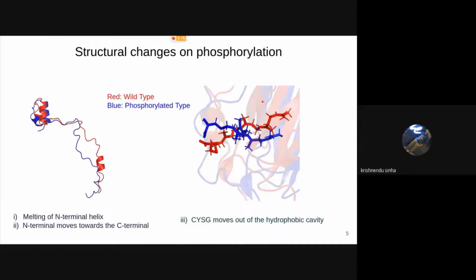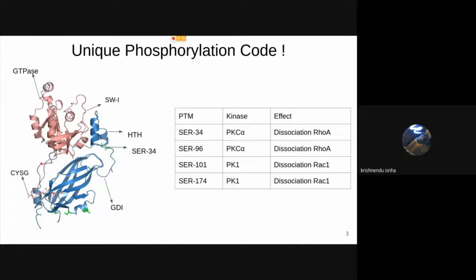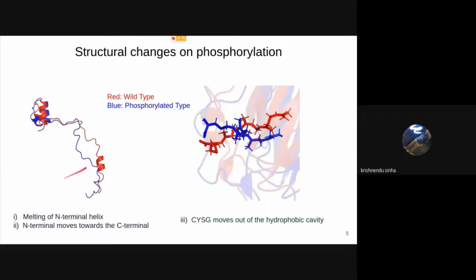To check which structures are changing, we visualize the structure, and by visual inspection, we observe three major changes. One is that this N-terminal helix is melting. This helix is basically this blue helix. This red one is for wild type, and this blue one for phosphorylated type.